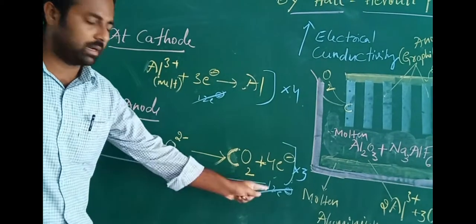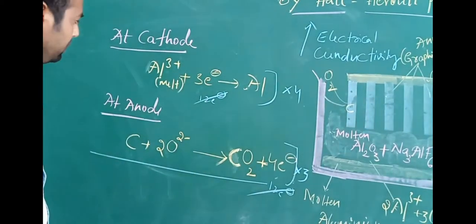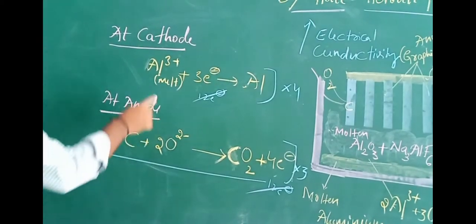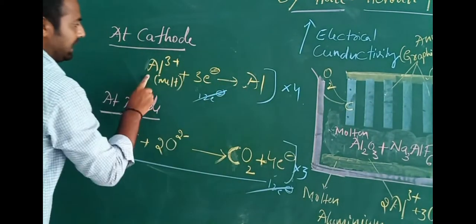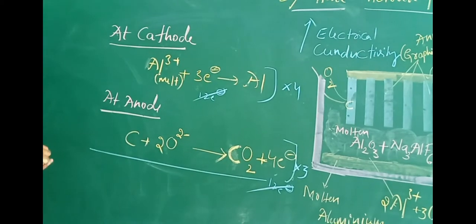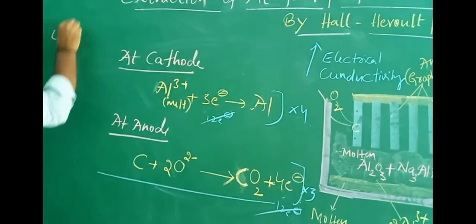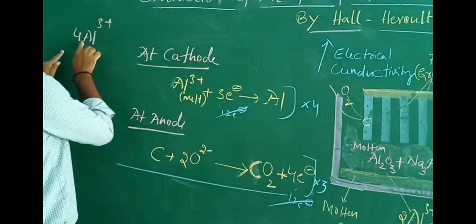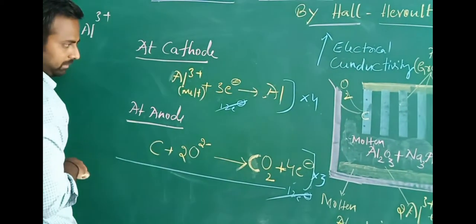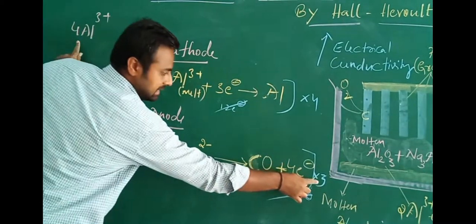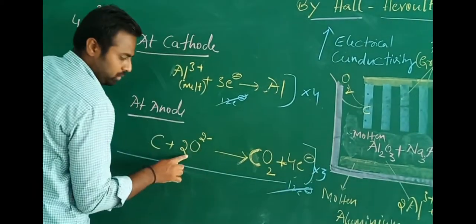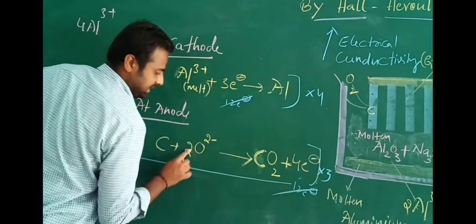The 12 electrons cancel out, and the remaining ions we are going to add up. See here, 4 into Al3+ becomes 4 Al3+, isn't it? And 3 into 2 O2-, 3 twos are 6 O2-.